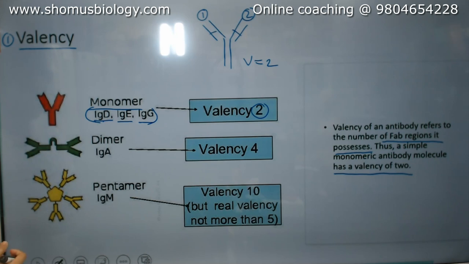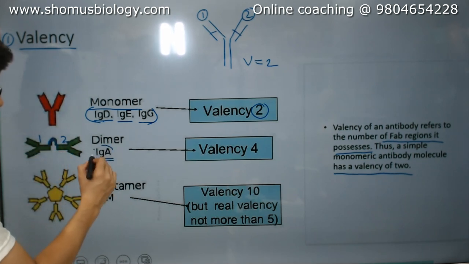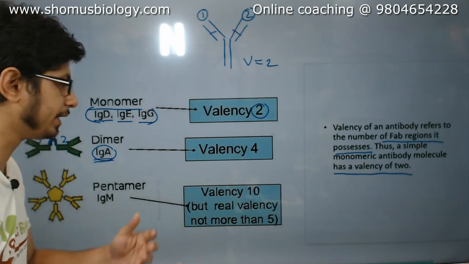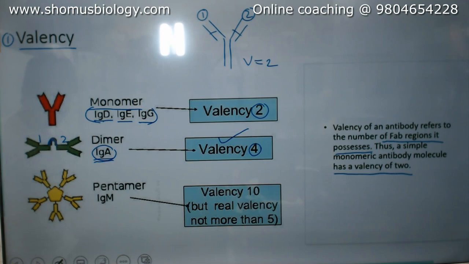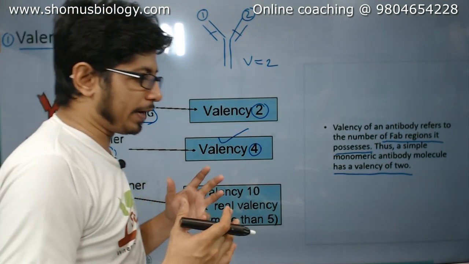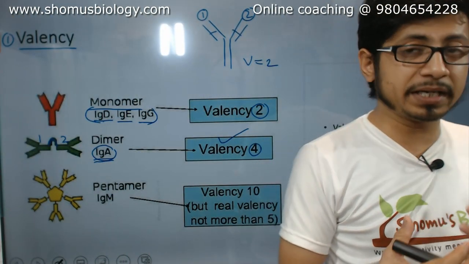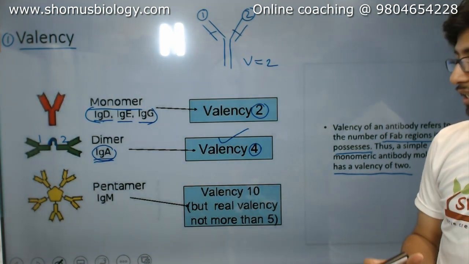On the other hand, if an antibody is generally present as a dimer, let's say this is one and this is the second one, joined by a specific interaction. For example, IgA, which is a secretory antibody, has a valency of 4, because 2 into 2 is 4. Similarly, there is a pentamer of antibody, and this pentamer is IgM.